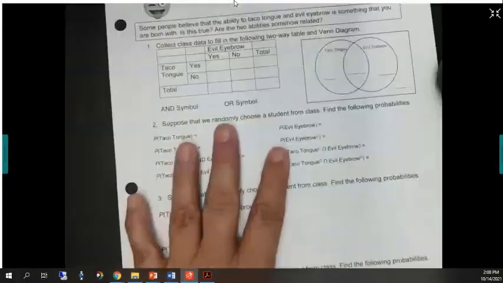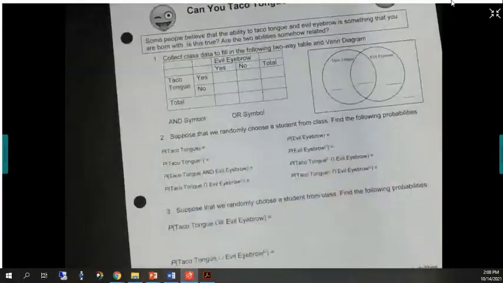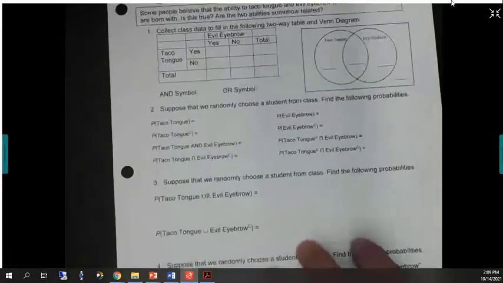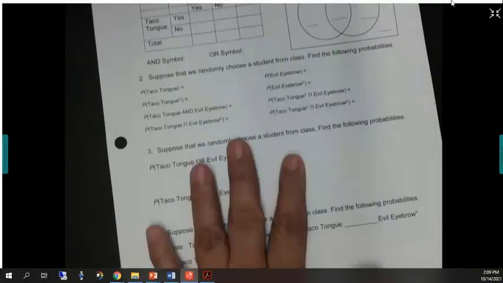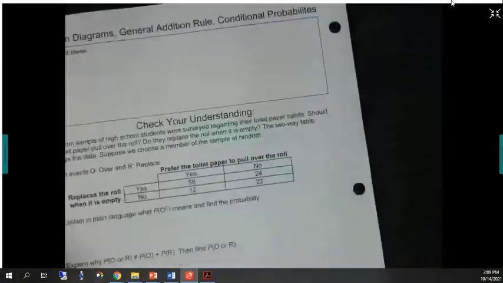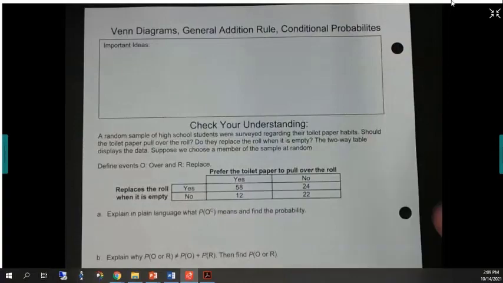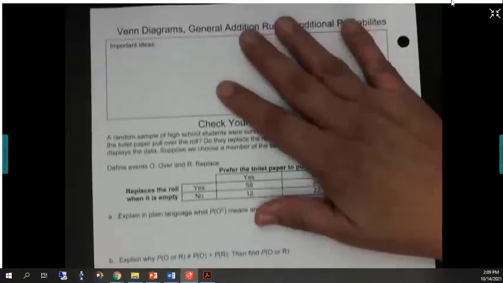All right. What we're going to do is just do the first side. I'm not going to worry too much about the back side on this one. I'll go ahead and post answers for the back side for those of you who are curious, because that is your extra practice. In the meantime, we're going to do taco tongue, and then I will go ahead and show you the important ideas. I'll share these with you on the Schoology class sessions and also have them posted here. All right.